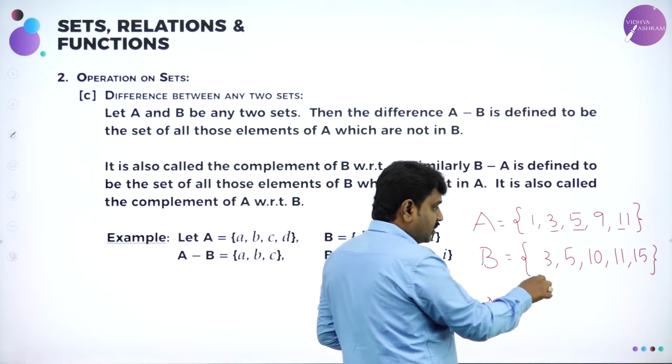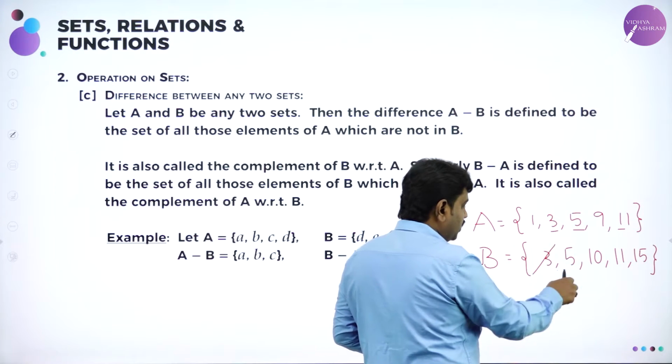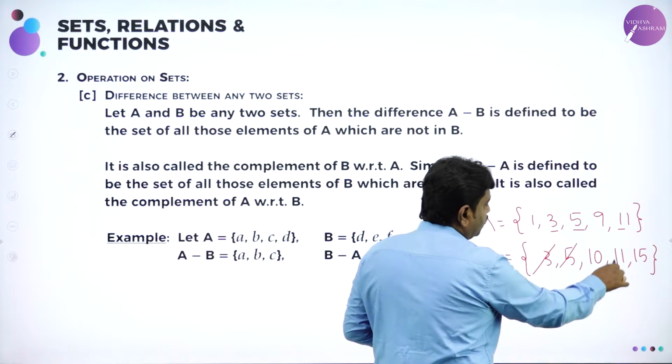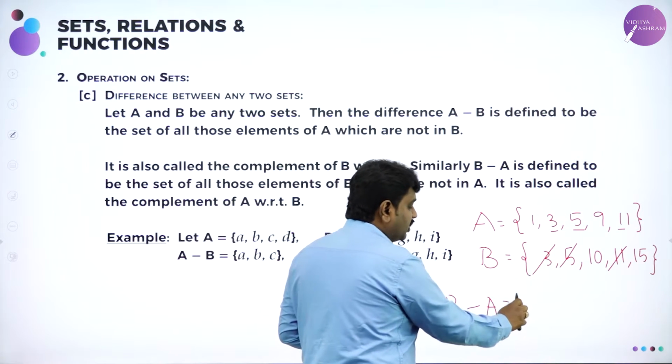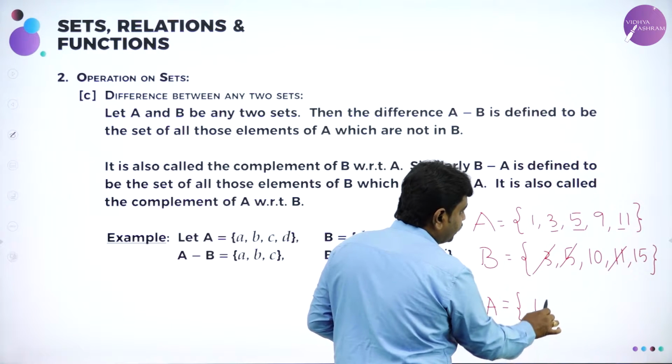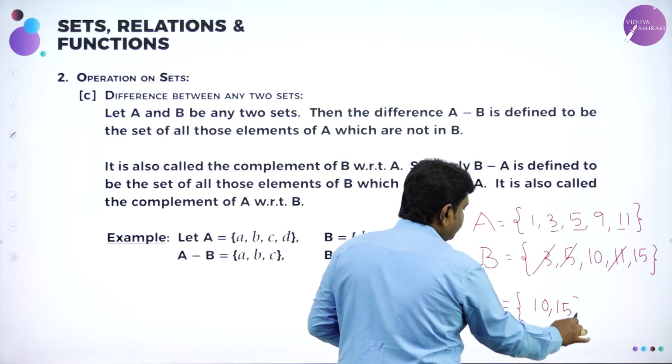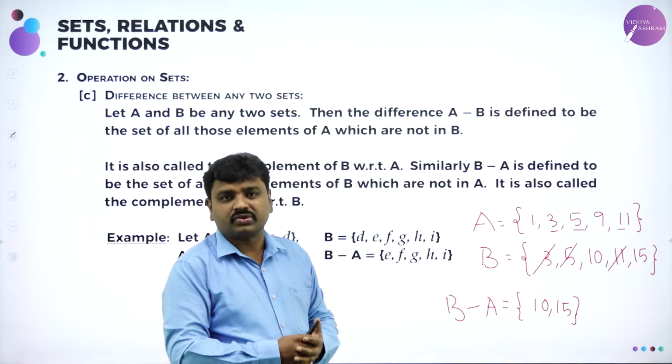So from B, remove 3. From B, remove 5. Remove 11. What is left out in B? Now B is left out with 10, 15. So now this is B minus A. I hope all of you understood.